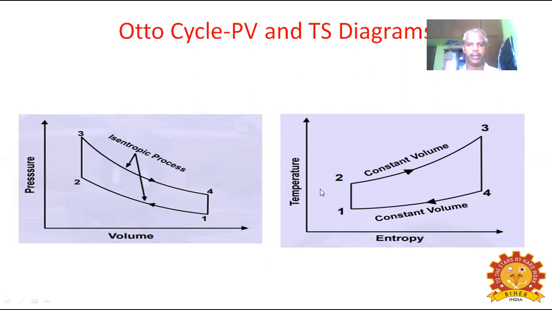Next, the TS diagram. On the y-axis is temperature, on the x-axis is entropy. S means entropy. An isentropic process is only a vertical line. That is, here S1 equals S2. Entropy remains constant in an isentropic process. For 3 to 4 also, S3 equals S4. Entropy remains constant. 1 to 4 is a constant volume process. 2 to 3 is a constant volume process. Constant volume heat addition, constant volume heat rejection. This is the cyclic process explained by the PV diagram and TS diagram for the Otto cycle.